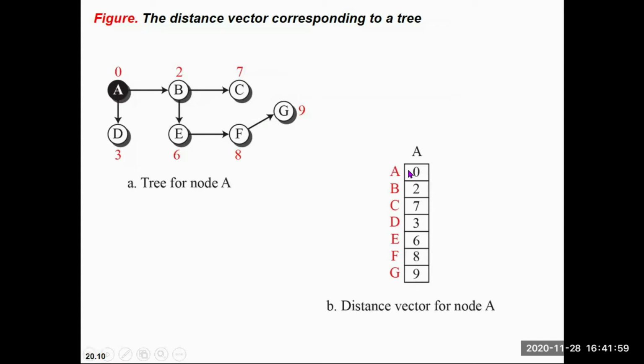From A to A it is 0, A to B it is 2, A to C it is 7, A to D it is 3, A to E it is 6, A to F it is 8, A to G it is 9. This is one distance vector, a matrix represented when you consider A as your source node. In a similar manner, every node has its own distance vector.